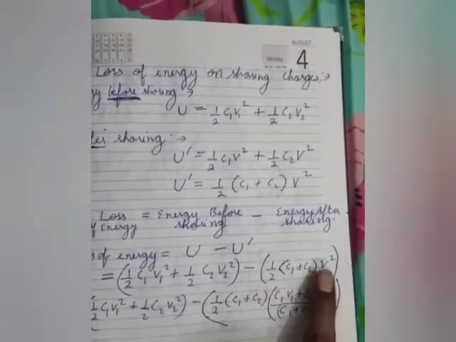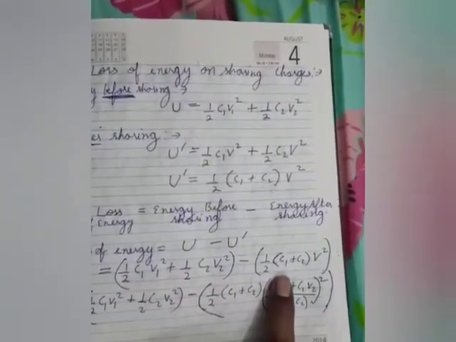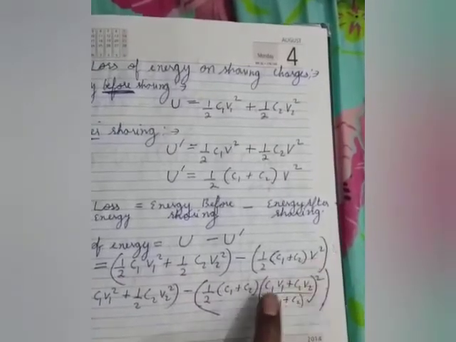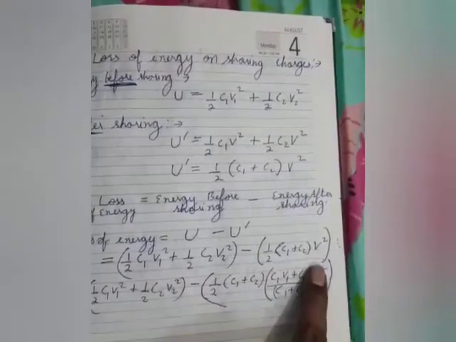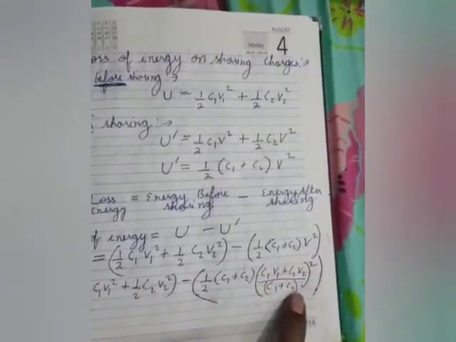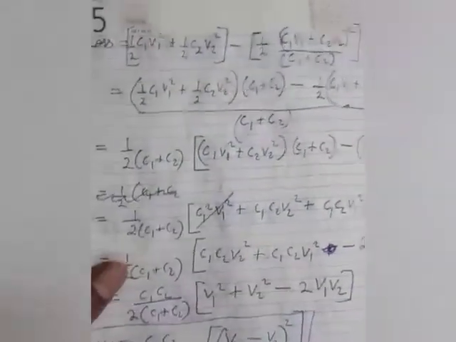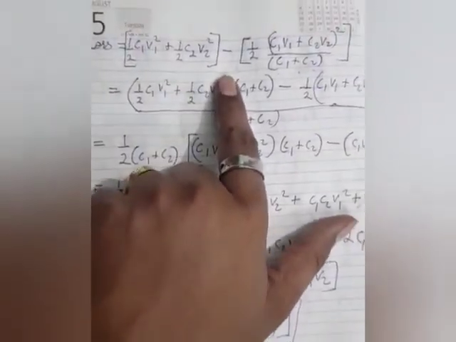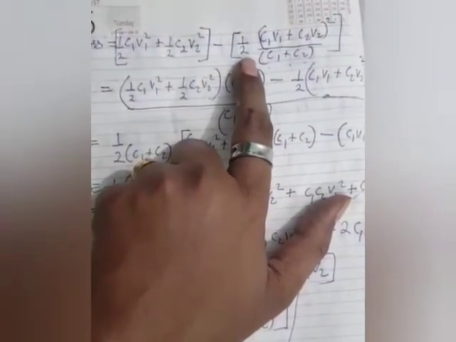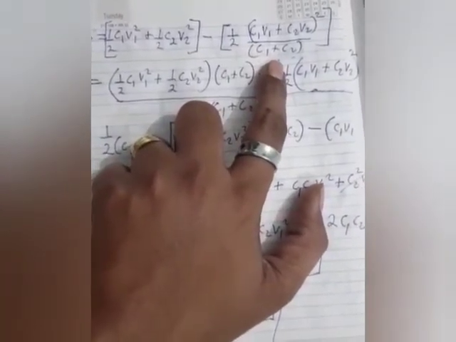And since this is V, that is common potential, in the next step I have copied the entire expression, and then I have put the value of V, which is the value of common potential, C1 V1 plus C2 V2 upon C1 plus C2, whole square. And from the whole square of C1 plus C2, one factor you can cancel from here. So finally we are left with this expression. Loss is equal to, the entire expression is same as in the previous expression, minus half, and that C1 plus C2 got cancelled, so only one C1 plus C2 is left with us.